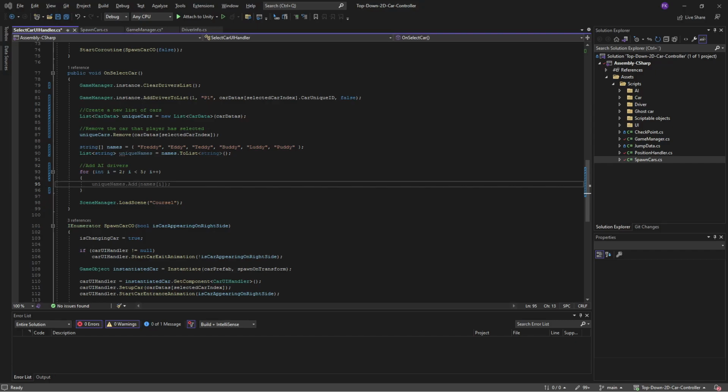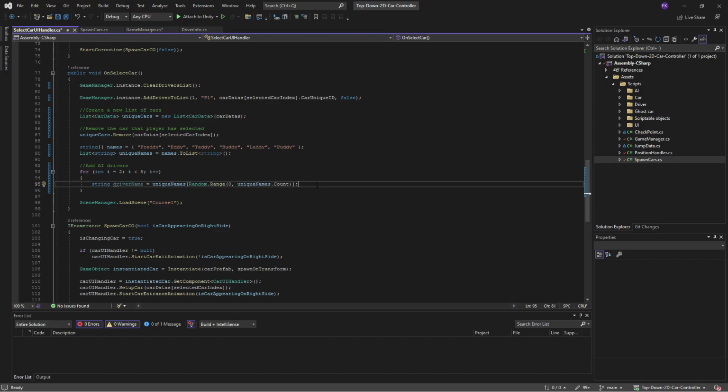And then we want to have a name for our AI driver. So let's do a string driver name. We'll take our unique names, and then we'll take a random value from 0 until the length of this list. So it can't go outside of this list, and it will return a random name. Okay, then we want to figure out a unique car as well.